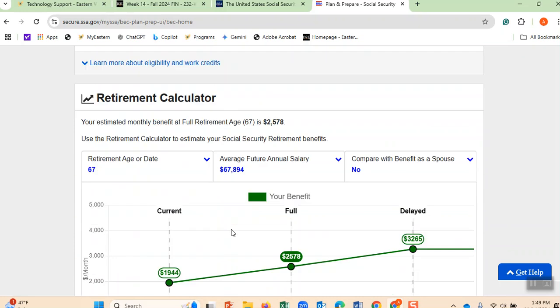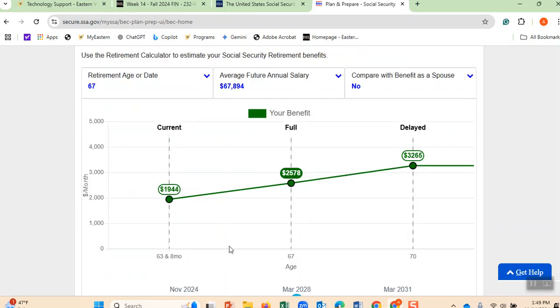And then if you look at here, this line is very important. It says that currently I am 63 years old. If today I retire, I get 1,944. For every month that I work, I get $10 more, which means if I retire in December, instead of 1,944, I get 1,954. Therefore, for me, every month that I work, $10 will be added to my retirement account when I retire. I can retire today and get 1,944, but I won't retire.